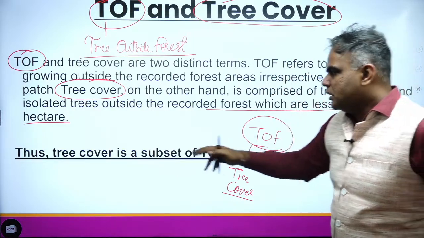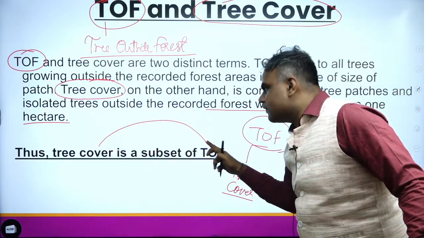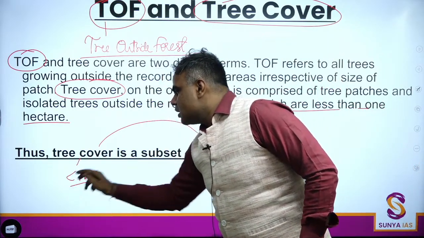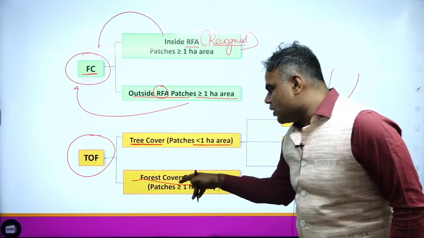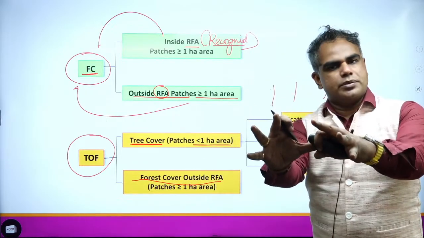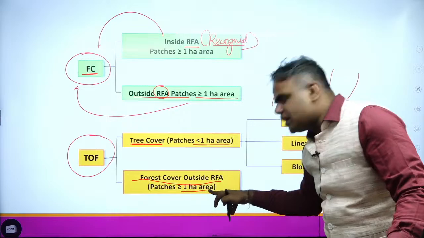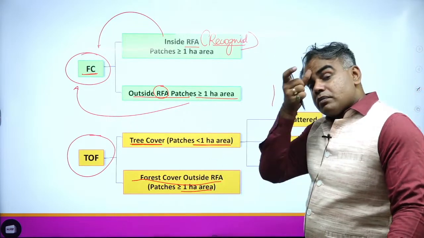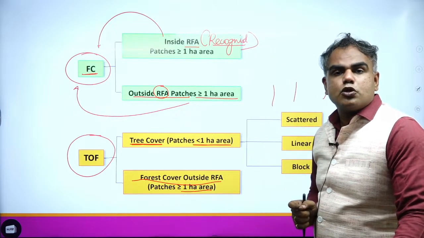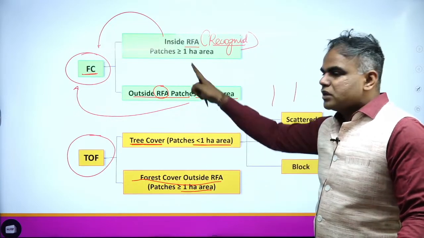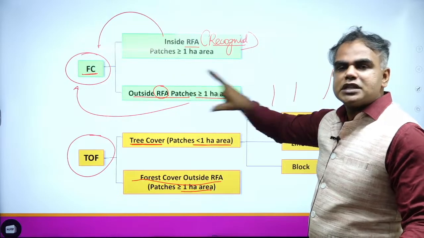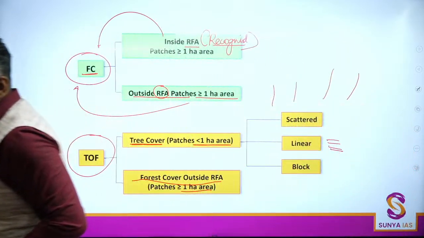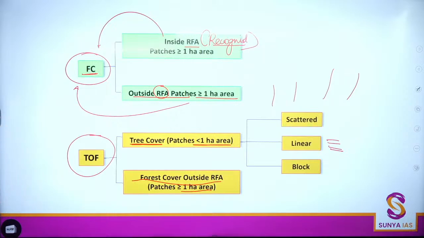Number one, tree cover happens to be a subset of TOF. So tree cover will be less than 1 hectare, but in TOF you can even have forest cover outside the region greater than 1 hectare. But here the issue will be the issue of canopy density also. So these are the two terms that you need to know. If you know these two terms, now if I tell you the fact, this will make more sense. So I just hope this part we are clear on.